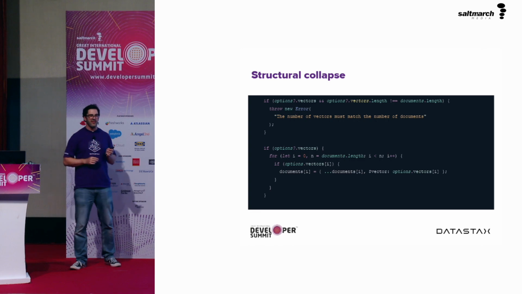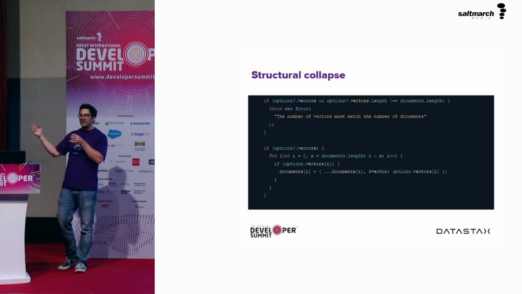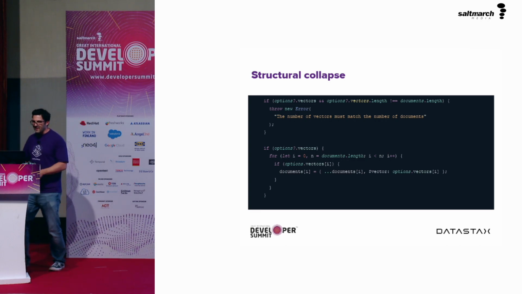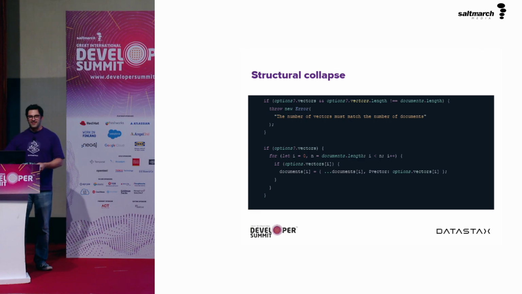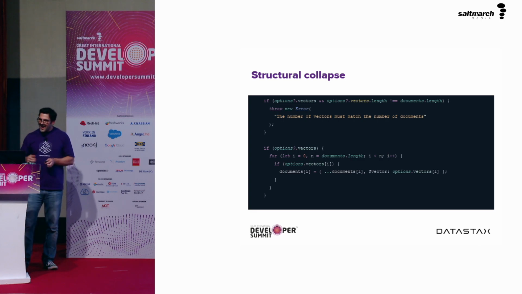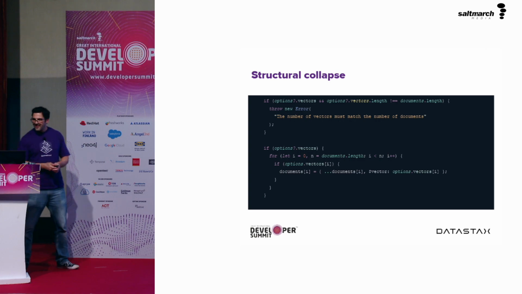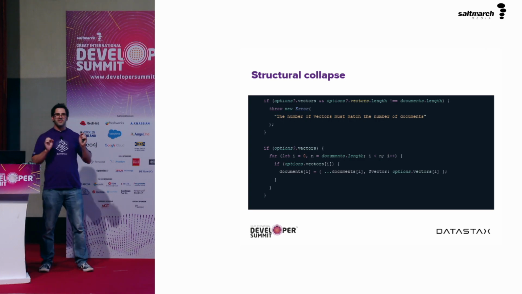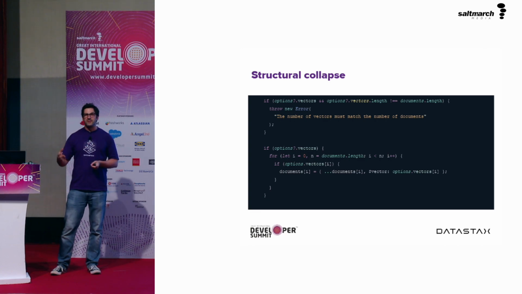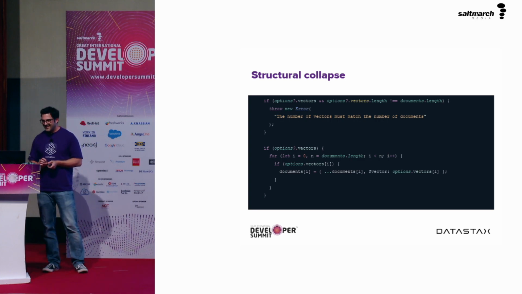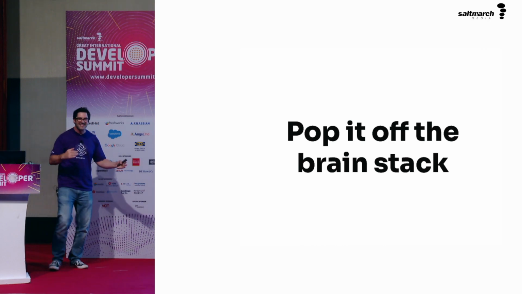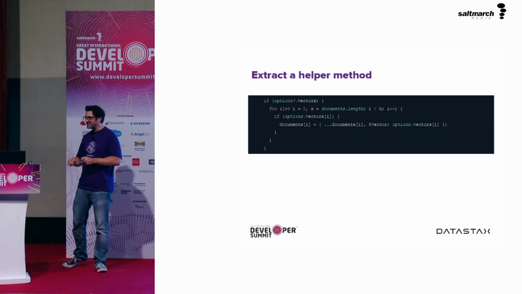And so we can push those two conditions together. If we have vectors and the vectors are not the same length as the number of documents, then error and we get out of here. Otherwise, we can continue and we just go, okay, if there are vectors, then let's loop through them and add them to the documents. We could probably zip that up slightly better, but that's how it's written right now. So collapsing two conditionals into one, and in this case, allowing you to exit early, means that we have dropped one of our conditions here, and life has got a bit better. And it sort of pops off the brain stack. We have one less thing to consider. That's how I like to think about this.